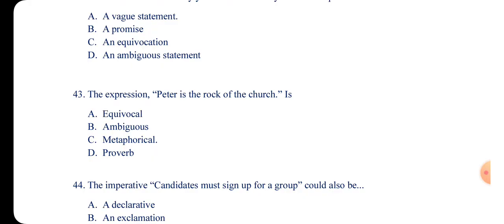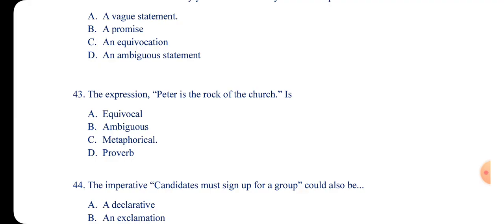The metaphorical statement is when you use things to describe a human being or an animal, to describe the characteristics of an animal or anything, to describe a human being. It is a metaphor. So when you say Peter is the rock, you are comparing Peter to a rock, and it is a metaphor.